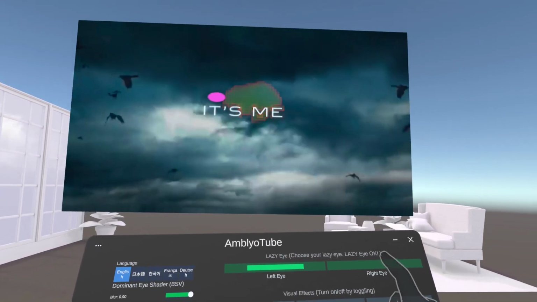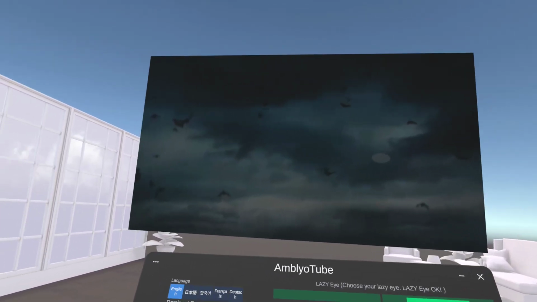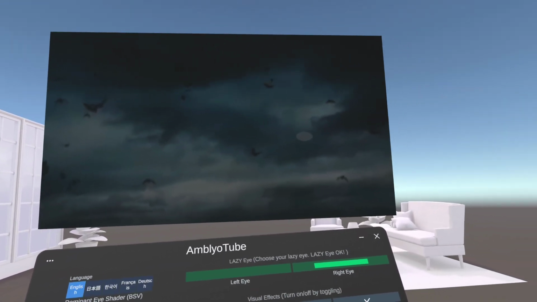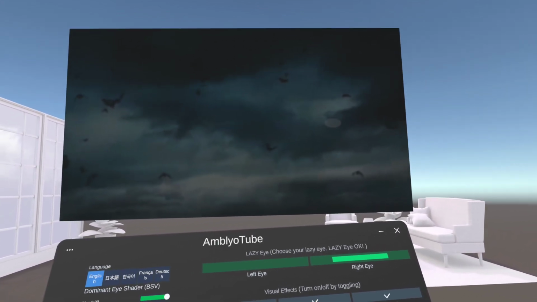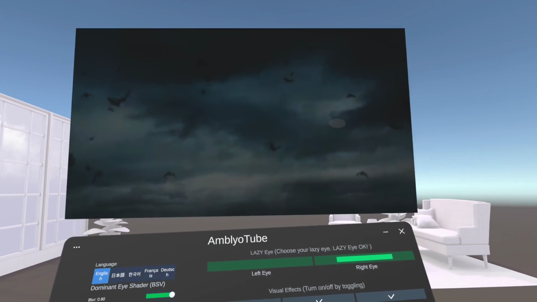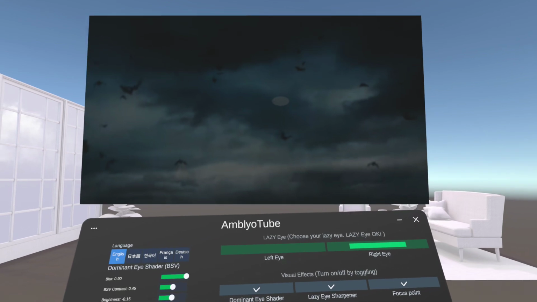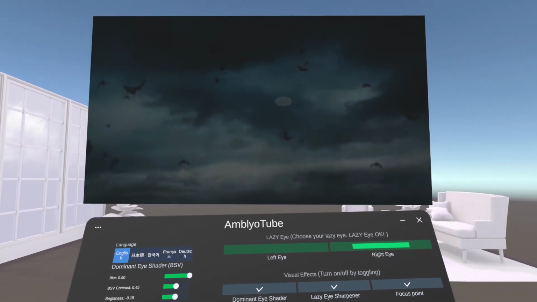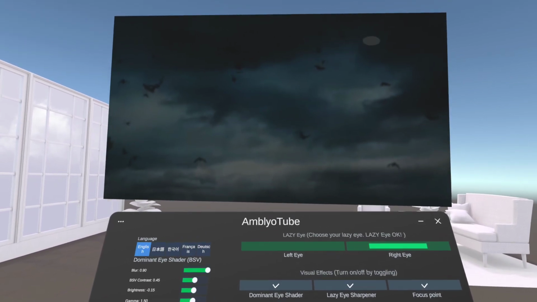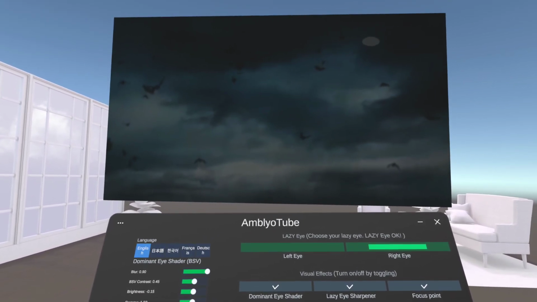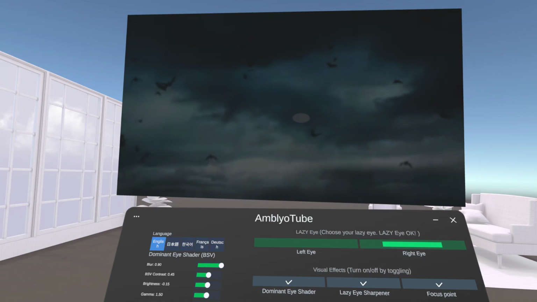But if I toggle my lazy eye, this view shows the dominant eye. In the dominant eye, you'll see this focus point, but it's not magenta. That is a different color. As your eye prefers magenta, and since magenta is shown in your lazy eye, it improves. Your brain fuses the magenta focus point from the lazy eye and the gray focus point shown in the dominant eye. You do not need to see or use this focus point every time.